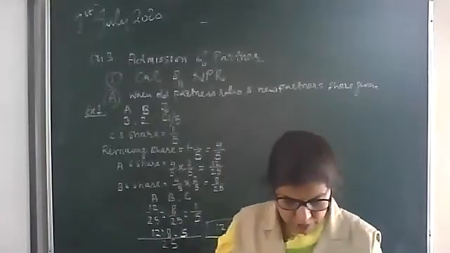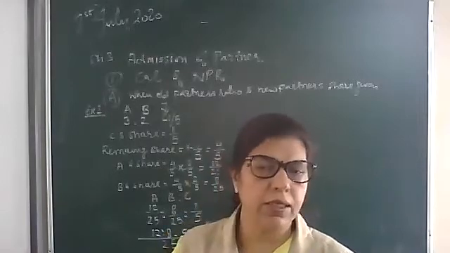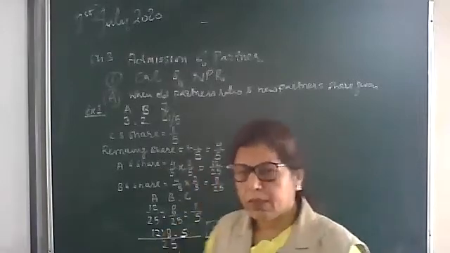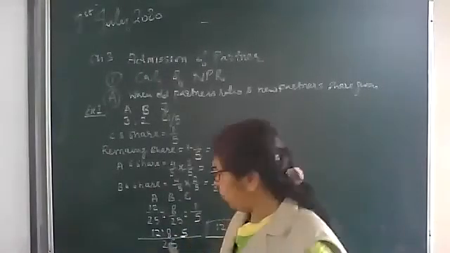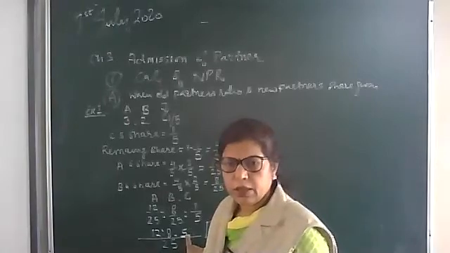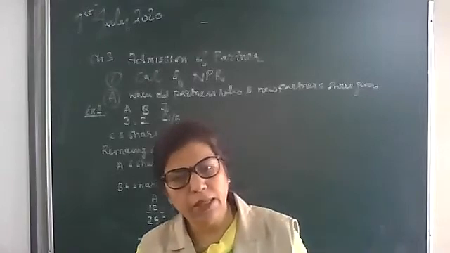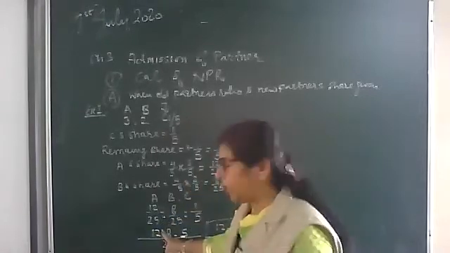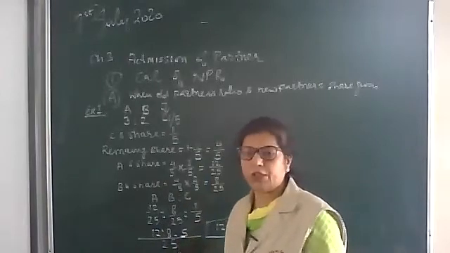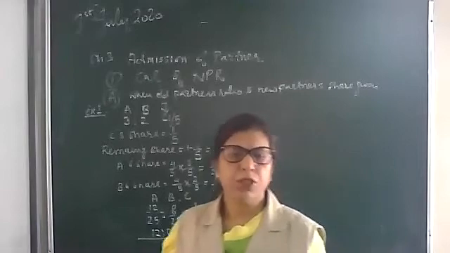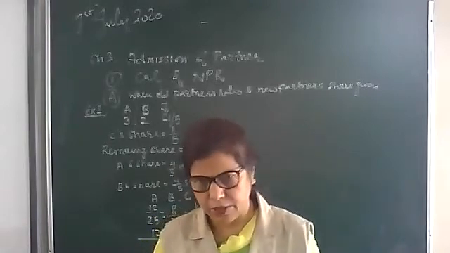If that answer can be cut by any term, we can bring the answer to lowest terms. We can also check the answer. Total the numbers so that you can check that the numerator will be equal to the denominator. 12 and 8, 20, plus 5, 25/25. It means numerator is equal to denominator, so our answer is correct.